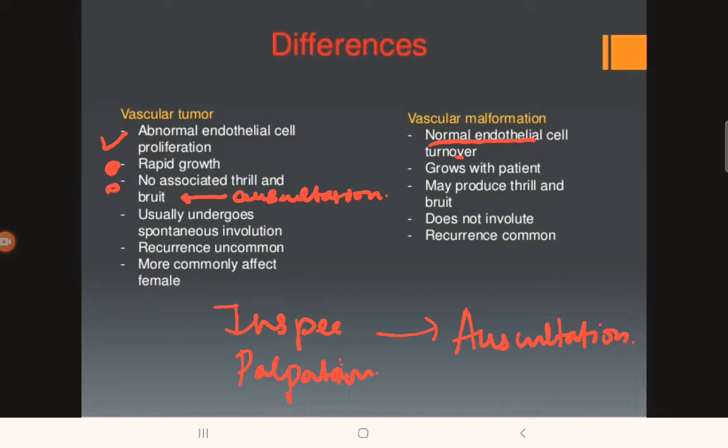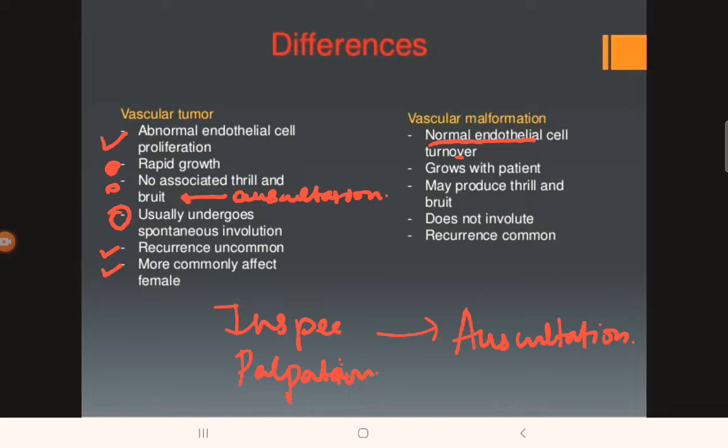They usually undergo spontaneous involution. So this point is very crucial. What does this mean? This means that as the patient grows, the lesion slowly involutes, that is, the lesion slowly resolves. They commonly recur and more commonly affect females compared to males.